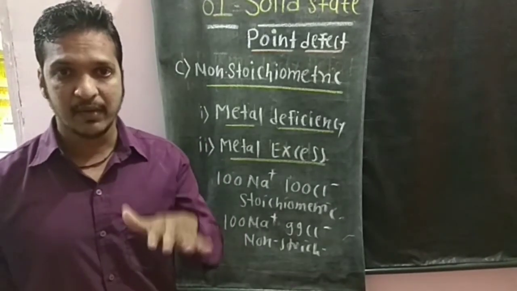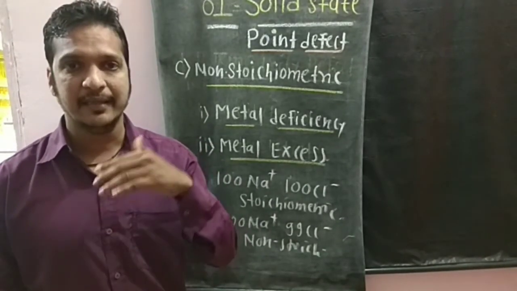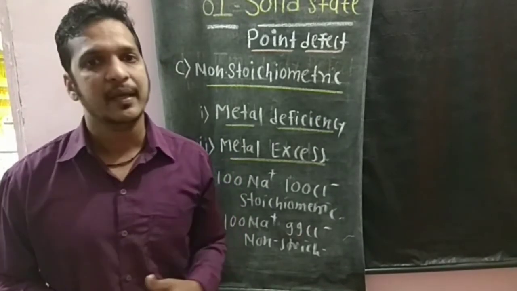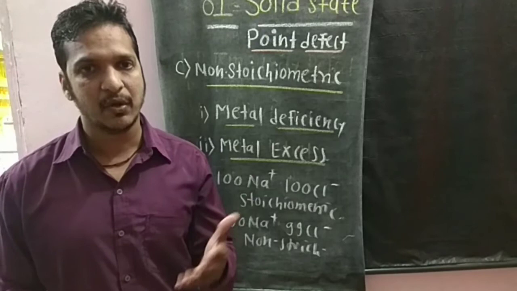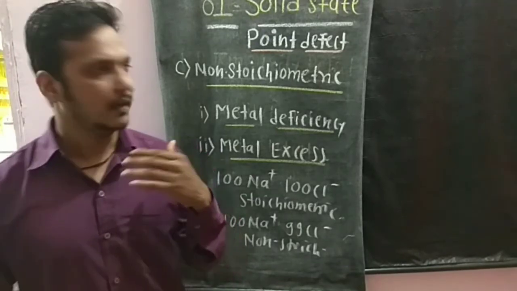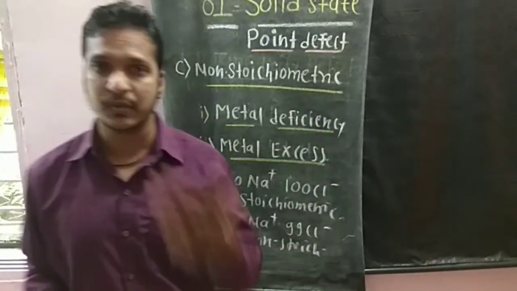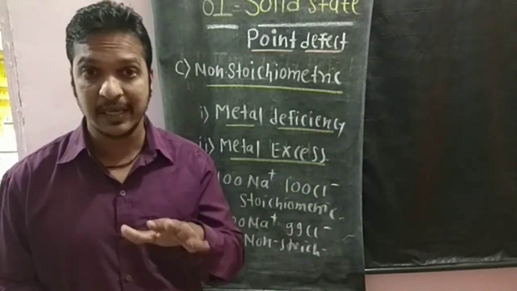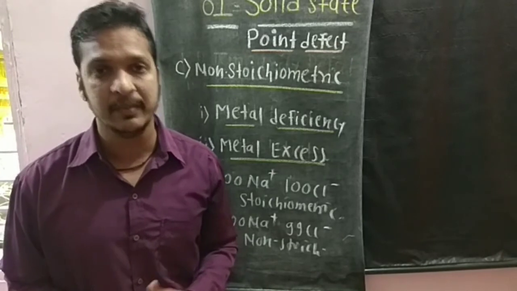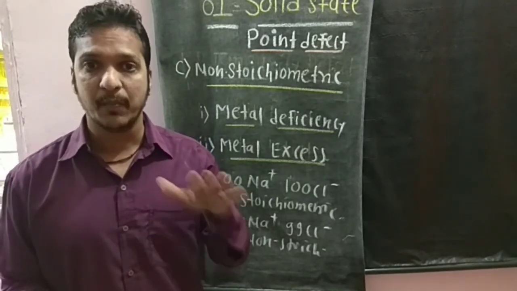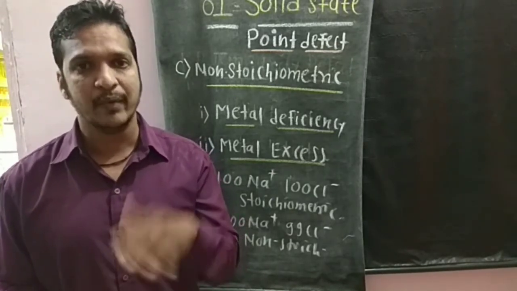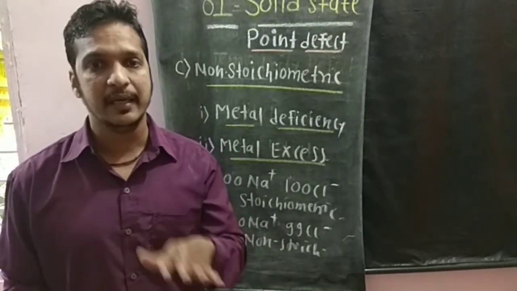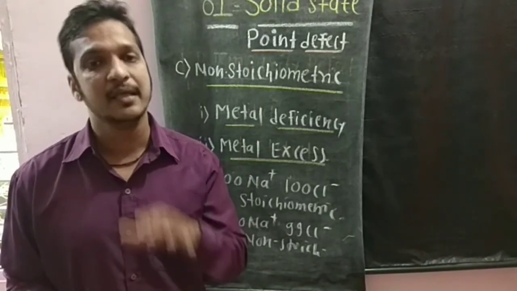So that is the difference between stoichiometric and non-stoichiometric. In stoichiometric, we have equal number of cations and anions, and in case of non-stoichiometric, the ratio between cation and anion will be different. But whatever be the nature of crystal defects, it may be stoichiometric or non-stoichiometric, the electrical neutrality of that substance is maintained. What is electrical neutrality? Electrical neutrality means we have equal number of positive and negative charges. So whether it is stoichiometric or non-stoichiometric, the electrical neutrality of that substance is maintained.